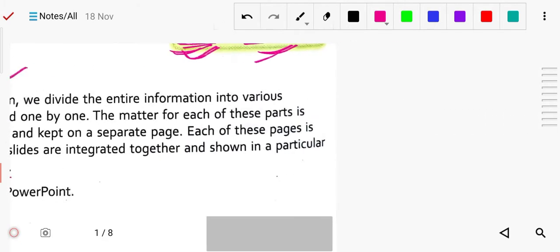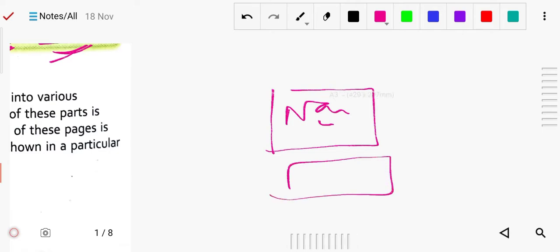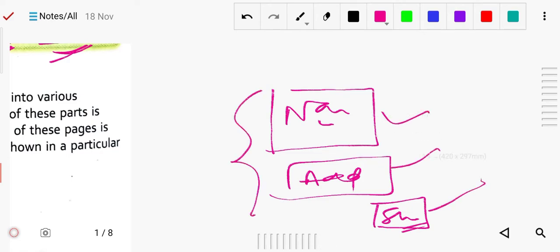So a slide is a particular page. Say you have written your name and class on one slide. On another slide, you have written your address. On one more slide, you have written which sport you like to play. So we have three slides, and we have to present slide 1, slide 2 and slide 3. When it runs, first it will display the first, then the second, then the third.